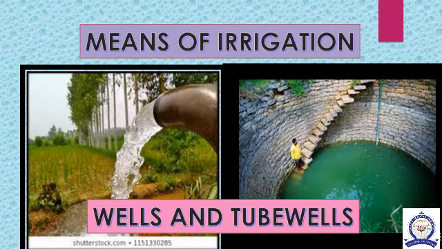In villages, people dig wells to bring groundwater to the surface. Sometimes groundwater lies at a great depth. In such a case, a deep hole is dug. A tube is sunk in the hole and water is brought up using an electric pump. Such a well is called a tube well. They are widely used in Punjab, Haryana, Uttar Pradesh and Gujarat.